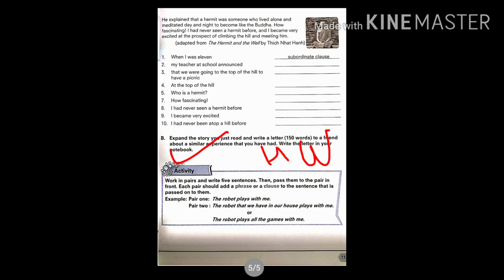And then one more such incident wherein you went somewhere, you went for a trip, or you saw something over there, a similar experience you have to write in your own language to your friend in the form of a letter. So first of all, expand this story, one activity. Second activity, you have to find out another incident in your own life and narrate it to your friend in a letter.